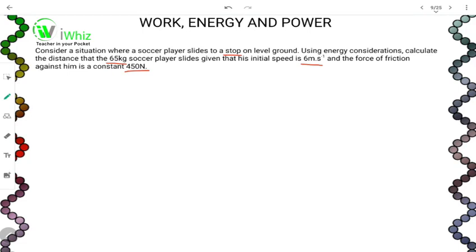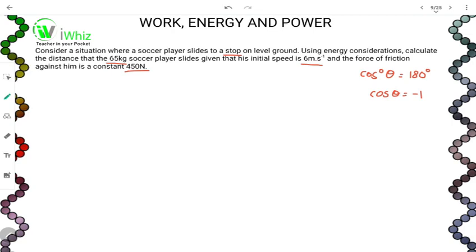The work done by friction is negative because the force of friction is in the opposite direction to motion. So when we're looking at our diagram, remember that we always need cos theta. Because the angle is 180 degrees, in the opposite direction, cos theta is equal to -1.